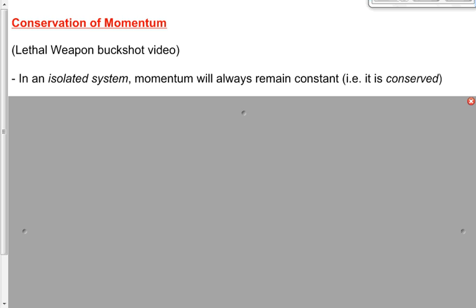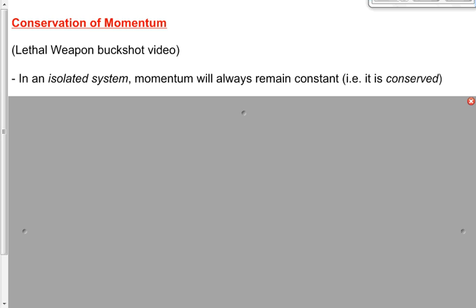But let's take a look at the buckshot for a second. It gained momentum in the positive direction. The gun gained momentum in the negative direction. The total momentum remained zero. We can have a gain or a loss of momentum when we're talking about the individual objects within a system. But if we look at the system, the total amount of momentum will remain the same.